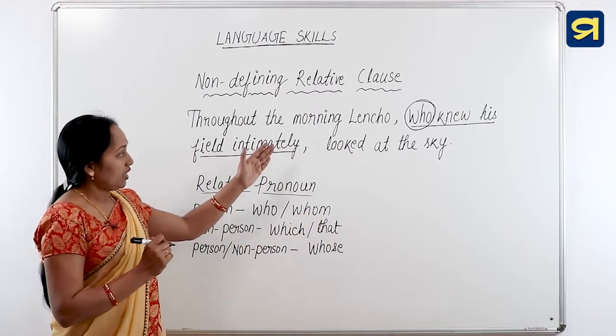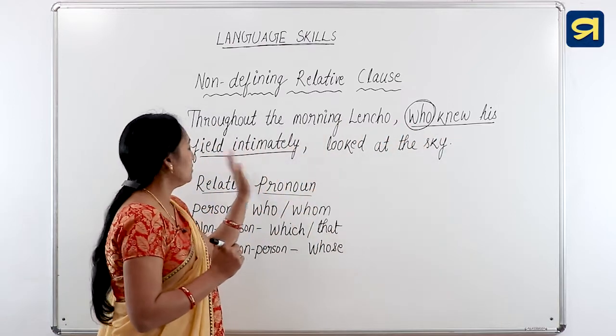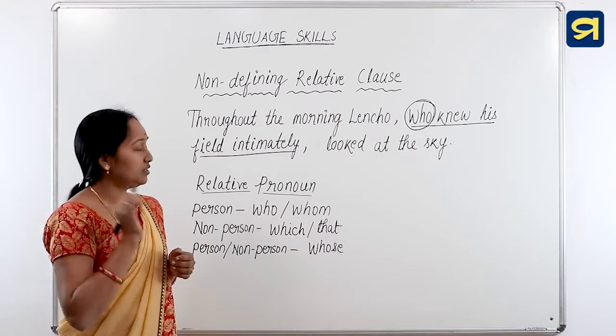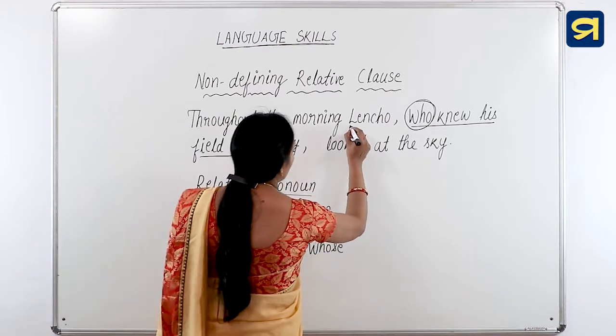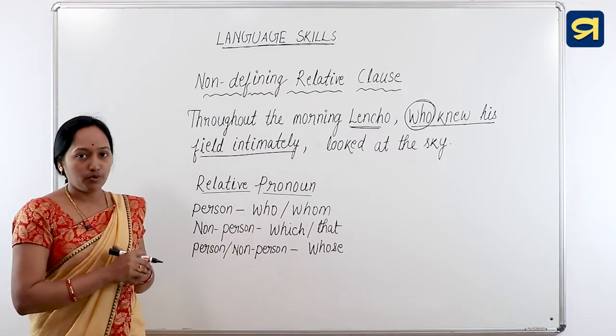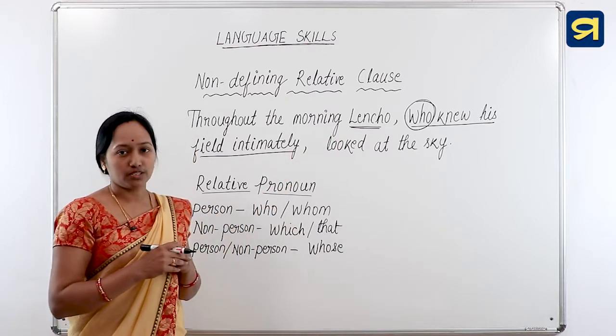Okay? Now look at this sentence. Who knew his field intimately? This relative clause gives extra information about the proper noun Lencho. As Lencho is a proper noun, there is no need of this extra information.